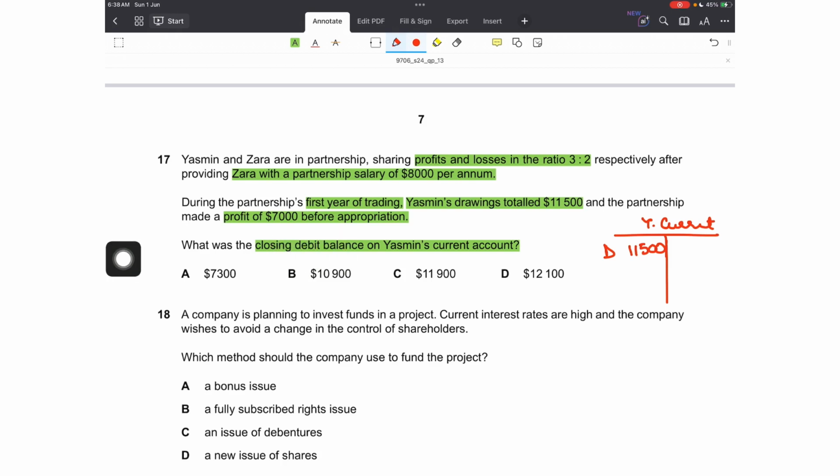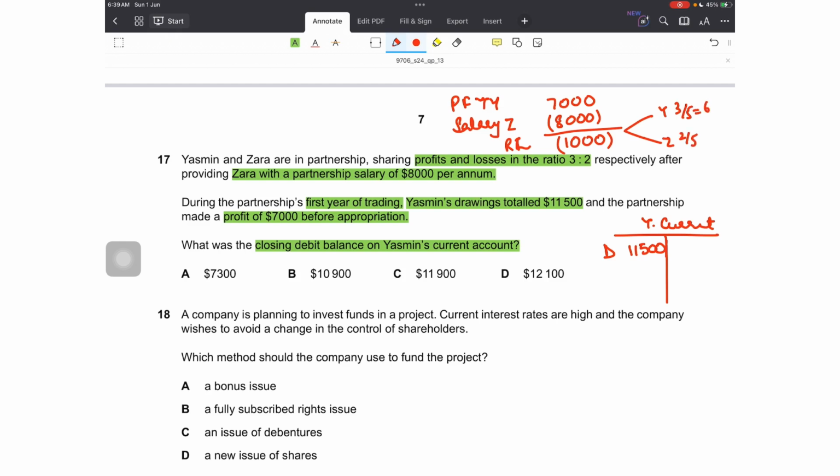And then we are just given the profit. So profit after appropriation is divided between the two partners. So profit for the year was 7,000 and we will give the salary to Zara amounting to 8,000. Oh, so that has converted the profit into a loss. This is the residual loss figure. This will be distributed amongst the two, Yasmin and Zara, in the ratio 3:2.